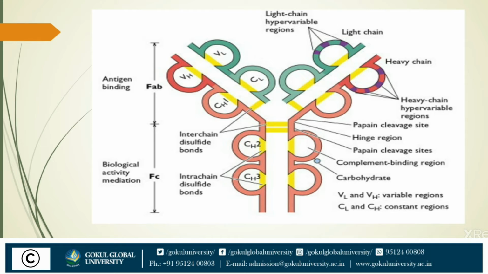The class IgG, the type of chain is gamma. The class IgM, the type of chain is mu. The class IgA, the type of chain is alpha. The class IgD, the type of chain is delta. The class IgE, the type of chain is epsilon.